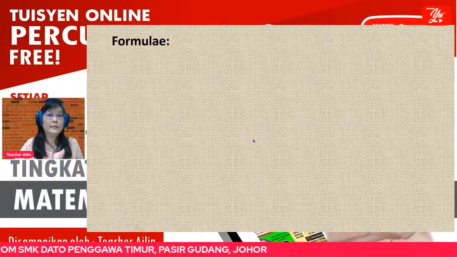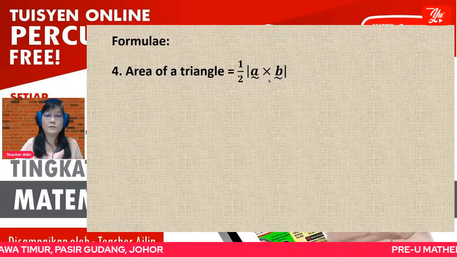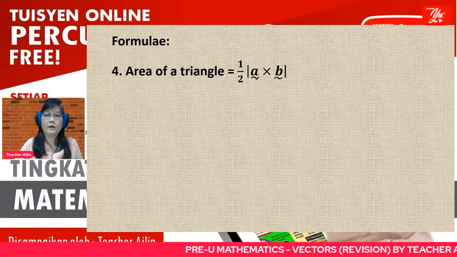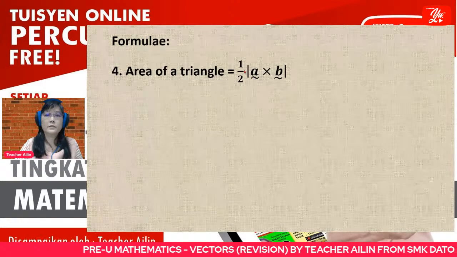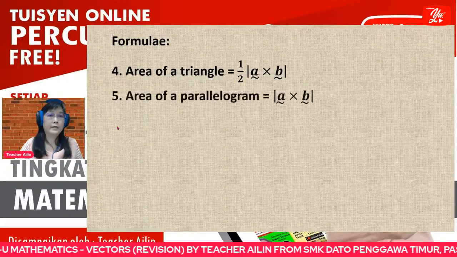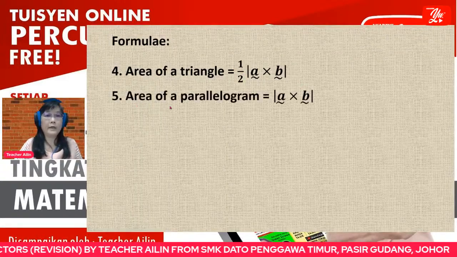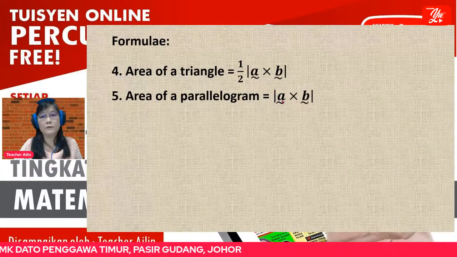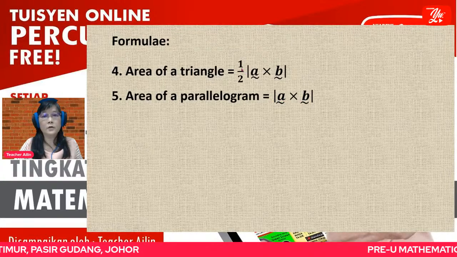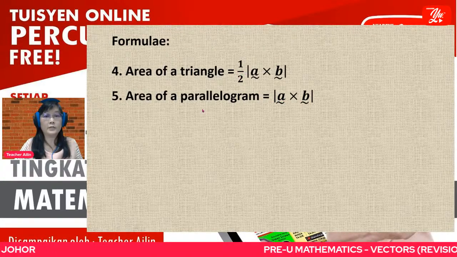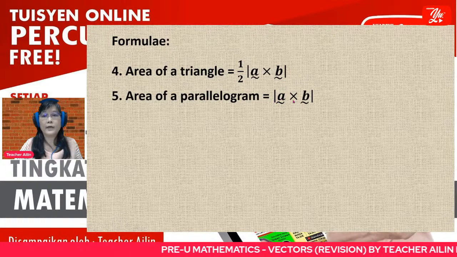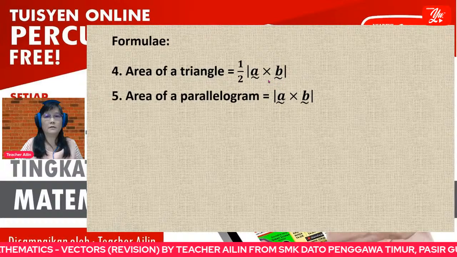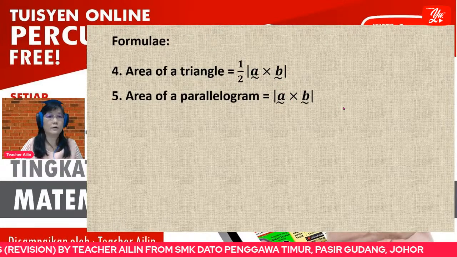Okay, now other than these three, we have some other formulas also. If you want to find the area of a triangle, this is the formula: the modulus of A cross B, but 1 over 2. And we have another formula for area of a parallelogram, which is the modulus of A cross B. We don't have 1 over 2. 1 over 2 is the area for a triangle. Parallelogram is the modulus of A cross B. So please, sometimes students mistake these two formulas.